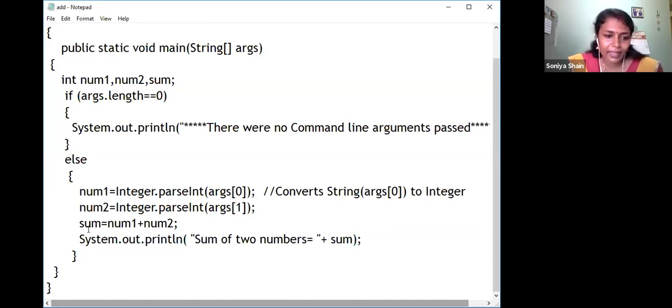Then I have added the two numbers, sum is equal to num1 plus num2, and finally I am printing the sum. So let us go for the discussion. To make clear what change I have done here: earlier I got the output as concatenated. Why? Because any command line argument you pass is treated as a string only. For strings, adding means concatenating, joining. Here I converted the command line argument from a string to an integer, and then I am adding. So let us see what result we will get.